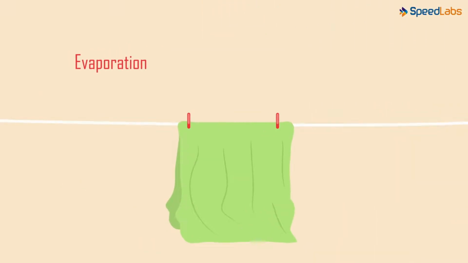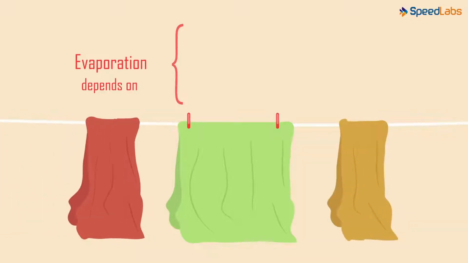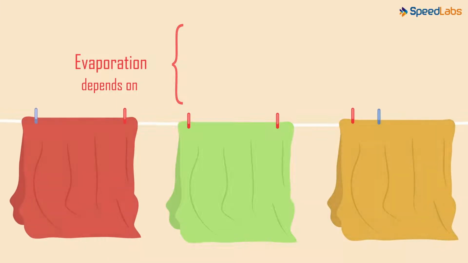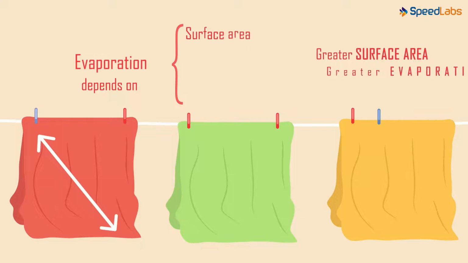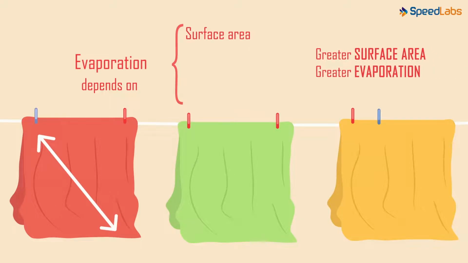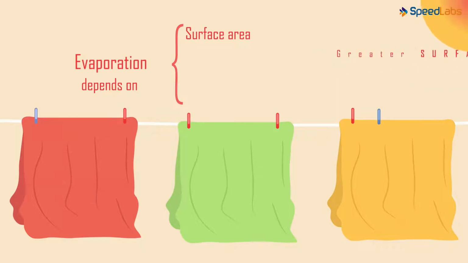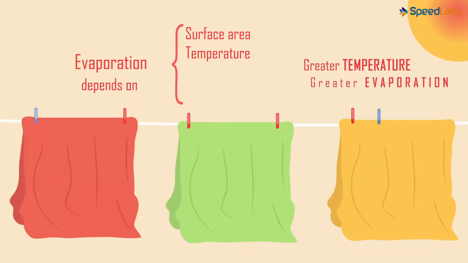However, the amount of evaporation depends on many factors. Do you know what they are? When you dry clothes, you tend to spread them in order to get them dried quickly. Why do we do that? Well, the greater the surface area, the greater will be the rate of evaporation. Secondly, we dry clothes by exposing them to the hot sun. Why do we do this? Temperature and the rate of evaporation are directly proportional to each other. The higher the temperature, higher will be the rate of evaporation.